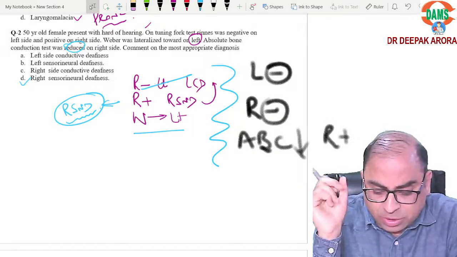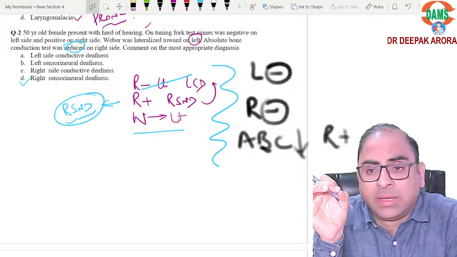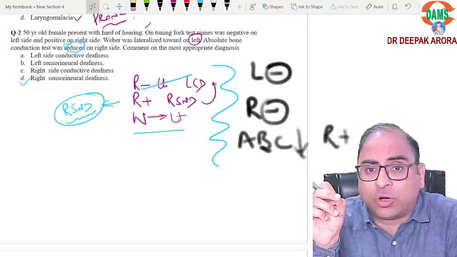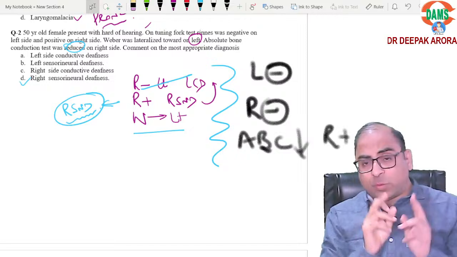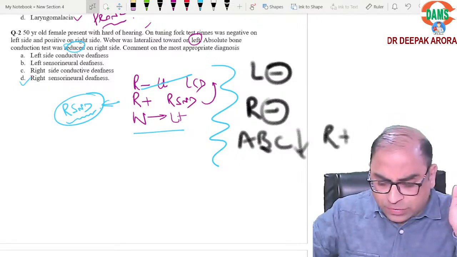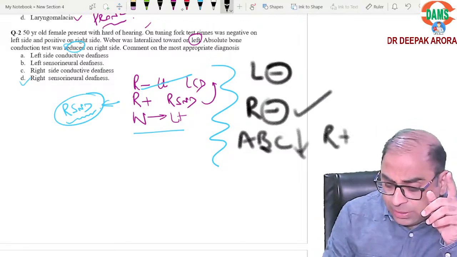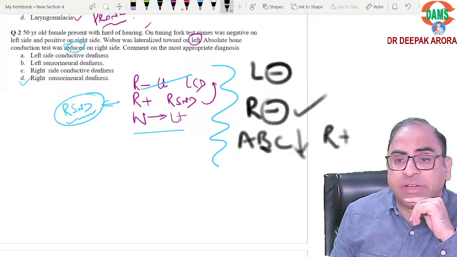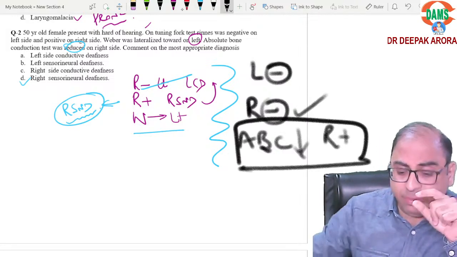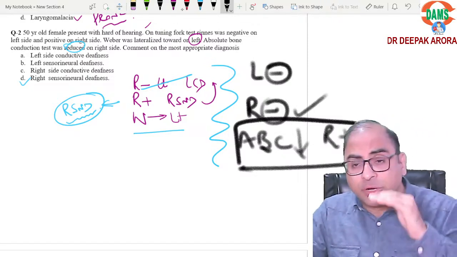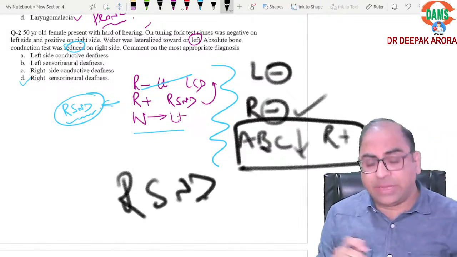Anyone? Yes beta, Dr. Aman, Dr. Prem, can you update in the chat box? Okay, Rinne was negative on the right or it was positive on the right. Why? Listen carefully. If it was positive on the right side, then the diagnosis is straightforward: it is your sensory neural deafness. Even if they have given you left Rinne negative, and ABC is reduced, this finding is more crucial. ABC, the absolute bone conduction test, is reduced on the right side, which is giving me a message: it is right sensory neural deafness.